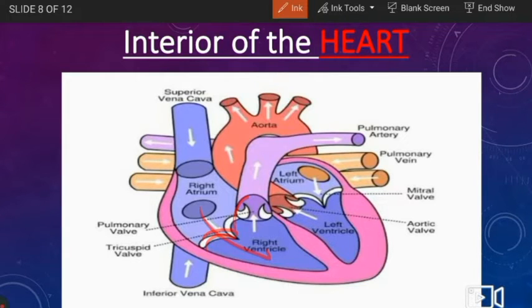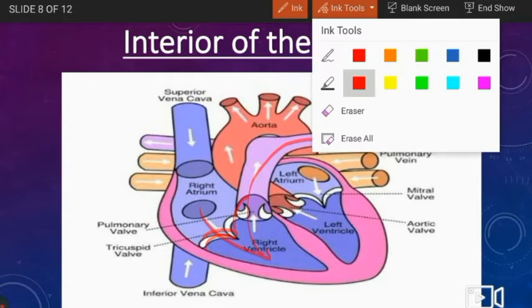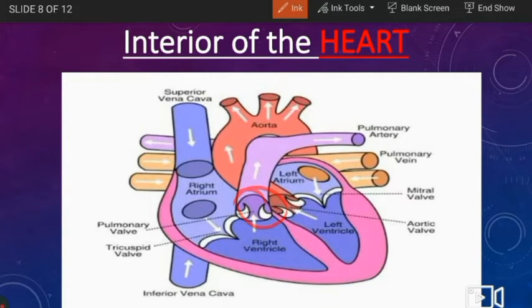After reaching the right ventricle, the blood has to move to the lungs. To do so, the blood takes the help of the pulmonary artery. So through the pulmonary artery, the blood reaches the lungs. But before doing it, this valve, which is called the pulmonary valve, has to open. So when it opens, through the pulmonary artery, the blood reaches the lungs. Then the blood returns to the left atrium through the pulmonary veins.